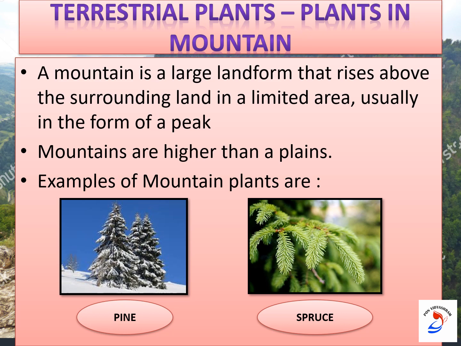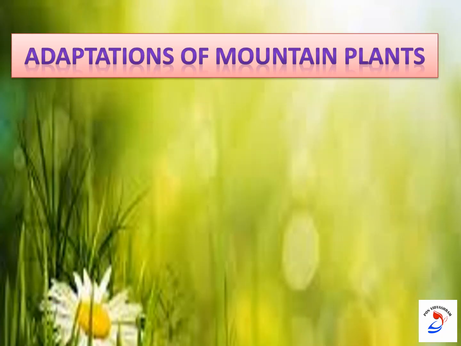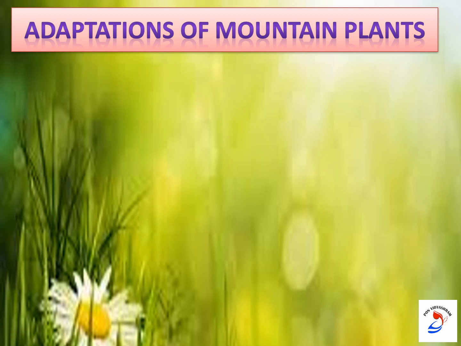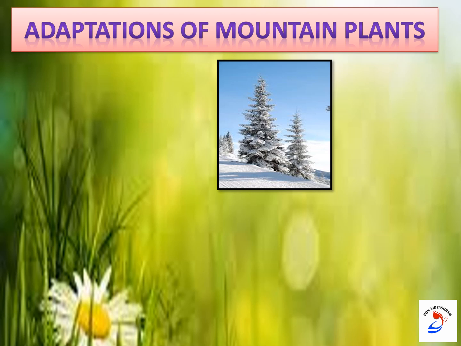Now let's see the adaptations shown by these mountain plants to survive in their particular habitat. Look at the picture. What can you observe?